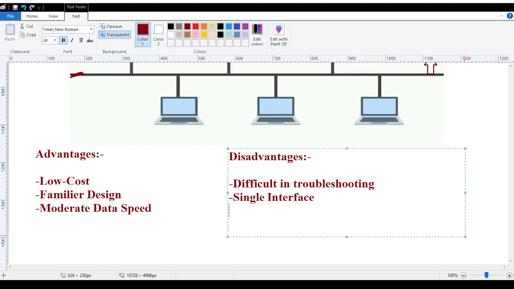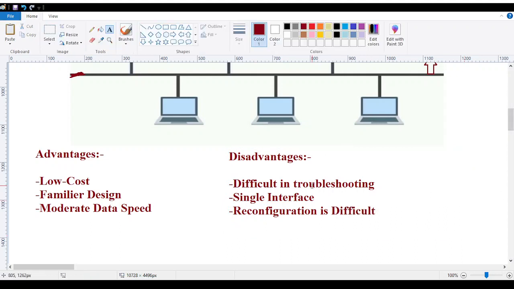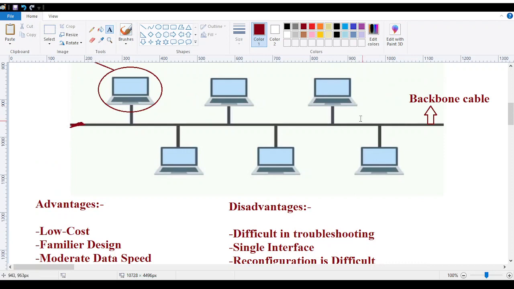The third one is that reconfiguration is difficult. What does that mean? Reconfiguration means you have one running network, and you are adding something new to it, some new PC or some new machine.